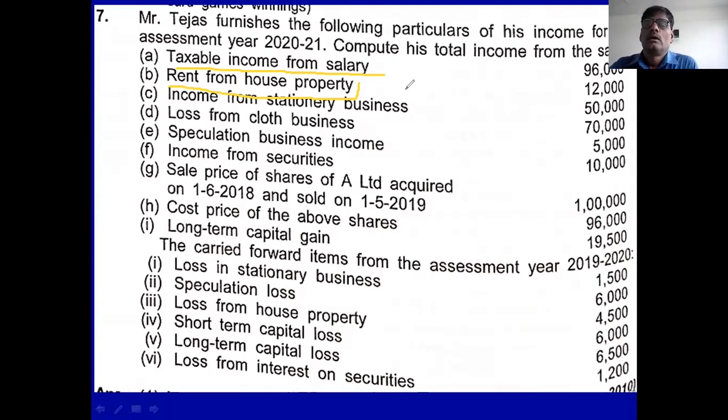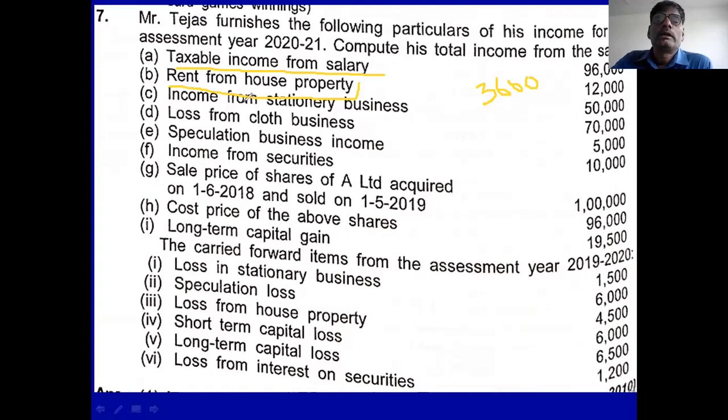Clear? I think it is 12,000. 12,000 into 30% means 3,600. You deduct 3,600 rupees. Then 8,400. 8,400 is the income from house property.